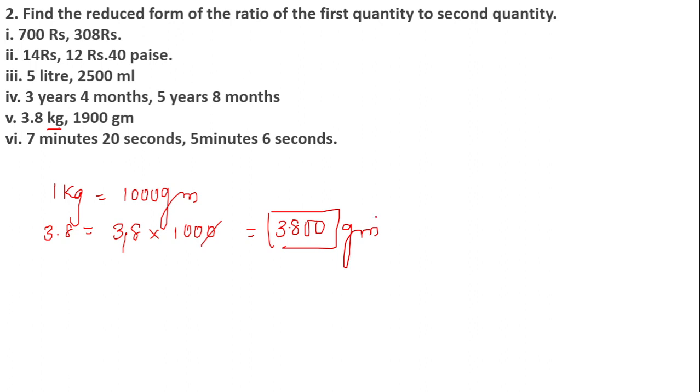And I have to divide it by what? I have to divide this particular value by 1900 grams given in the question. So 19 2s are 38, we know this. 2 zeros got cancelled. 2 upon 1 is the reduced form, okay.